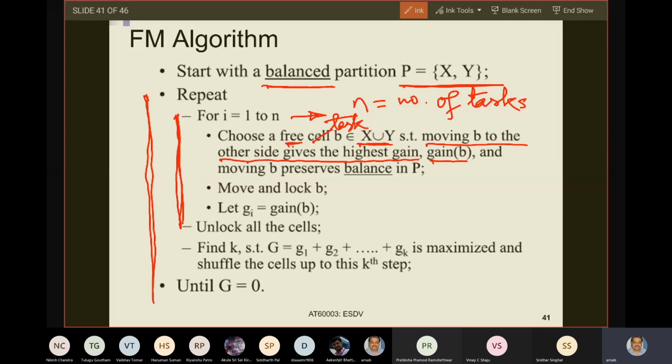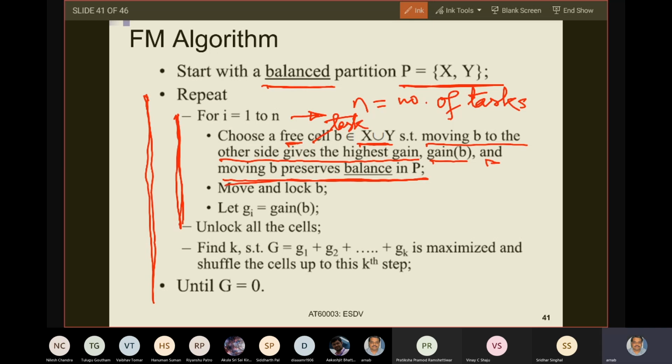Now, you take a task and you exchange it to the other side, so that the improvement in terms of software execution time is highest. You choose that task, right? And the other criterion is that moving B to the other side should preserve balance.